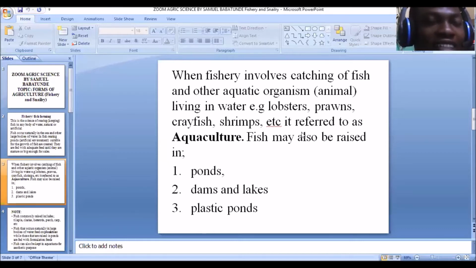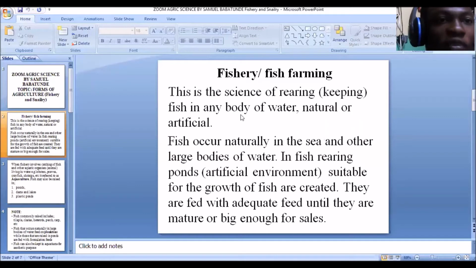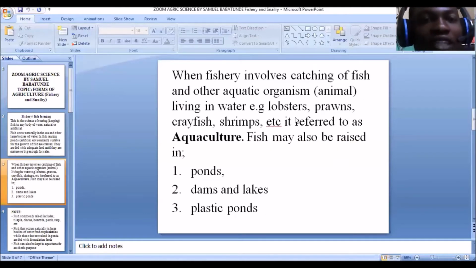Remember, fishery is the science of rearing fishes, and that is why we call it fish farming, as it is the science of rearing or keeping fish in any body of water. But when this practice involves the rearing or catching of fish and other aquatic organisms, it is no longer fishery. It is now aquaculture. That is to say, fishery is a branch of aquaculture. Your fishery is a part of aquaculture. So aquaculture simply refers to the science of rearing or keeping aquatic organisms other than fishes.